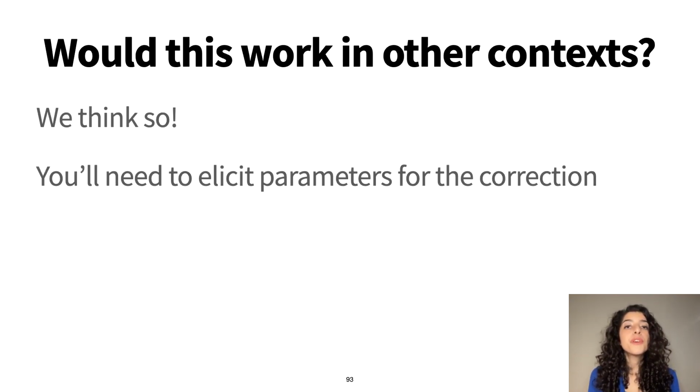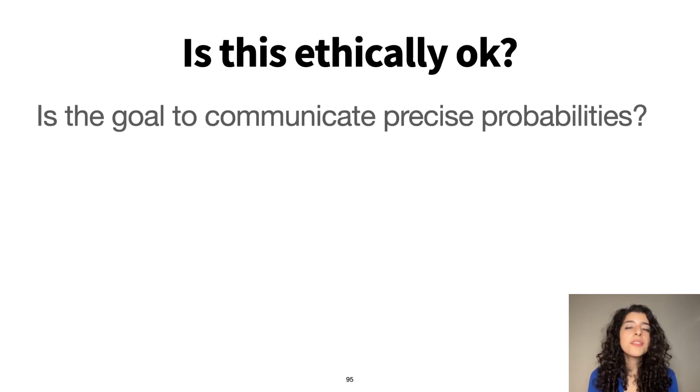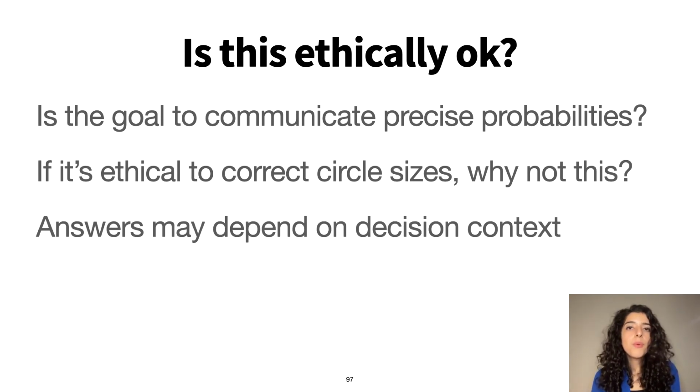We think it would. So you'll first need to elicit parameters for the correction. But if you're doing US election forecasting, we think that our parameters would work since we used a US demographically representative sample. So then the other question is whether this is ethically okay. And one thing to think about here is whether the goal of an election forecast is to communicate precise probabilities or whether it's for people who are looking at the forecast to have some intuitive sense of how likely that candidate is to win. And what we're doing here is pretty similar to adjusting the size of circles to account for people's biases.